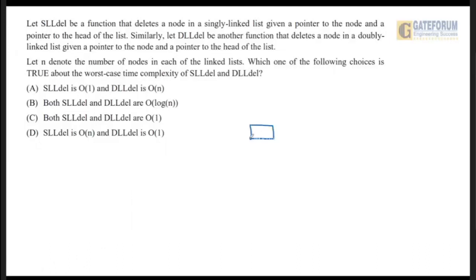this is a linked list containing various nodes. This is the head pointer. This node is pointing to this node, which is pointing to this, each containing data and pointer. So now it is saying that SLLDL is a function that deletes a node in a singly linked list given a pointer to the node. Suppose a pointer to the node is given. Suppose there is one more node. This last one will point to null.